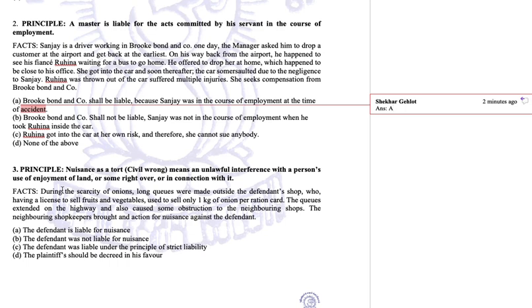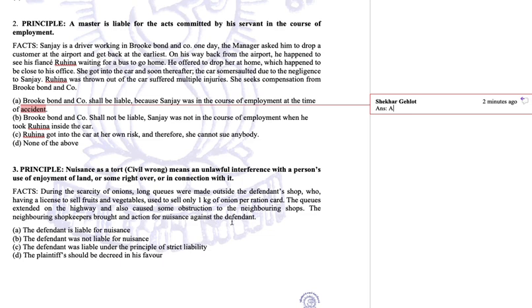Now look at the facts. During the scarcity of onions, long queues were made outside the defendant's shop, who, having a license to sell fruits and vegetables, used to sell only 1 kg of onion per ration card. The queues extended on the highway and also caused obstruction to the neighboring shops. The neighboring shopkeepers brought an action for nuisance against the defendant.